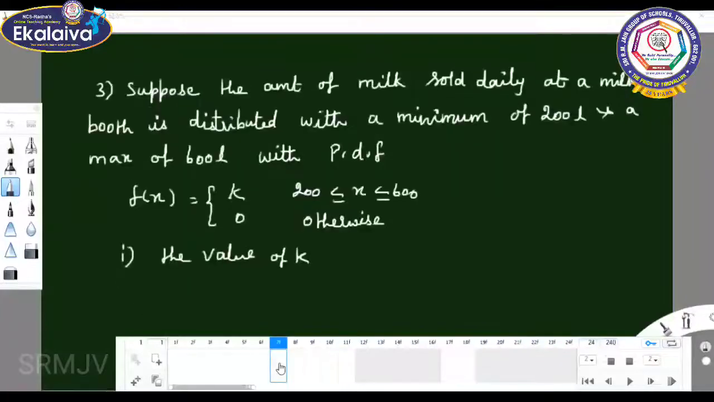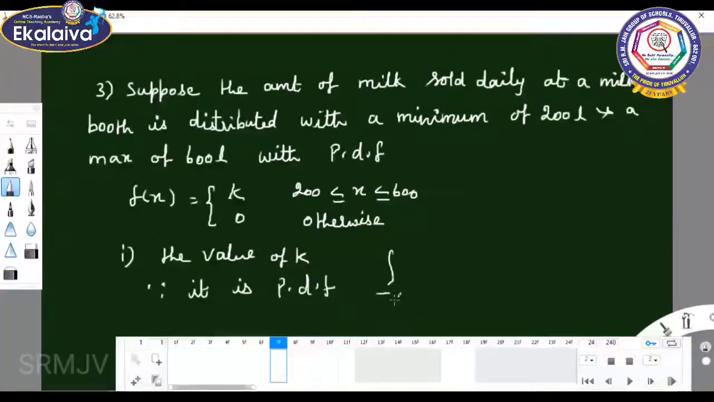Third sum. Suppose the amount of milk sold daily at a booth is distributed with a minimum of 200 liter and a maximum of 600 liter with the probability density function. First, you should find out the value of K, since it is a probability density function.